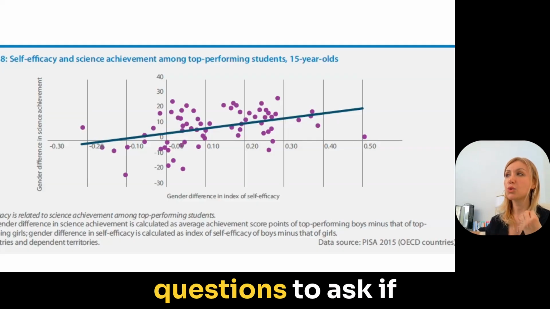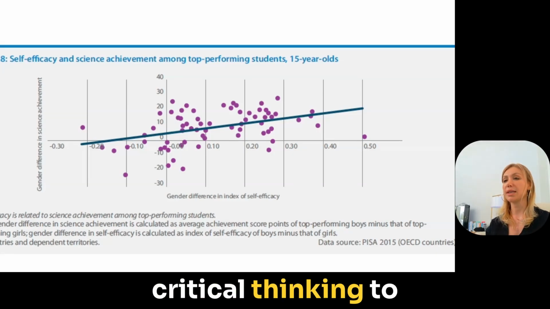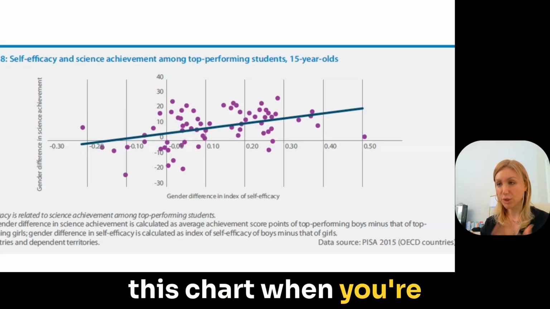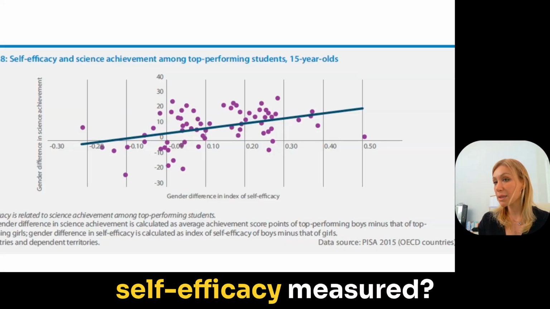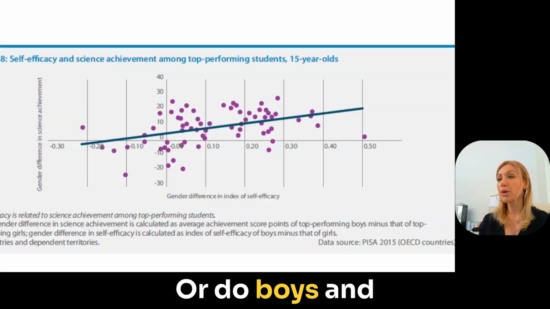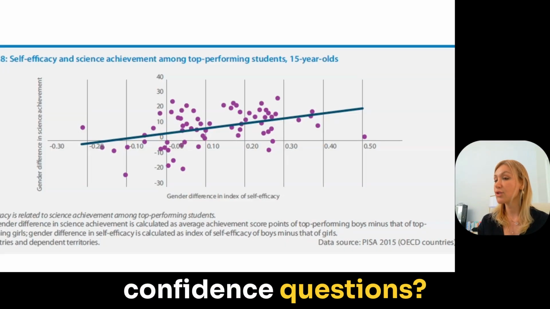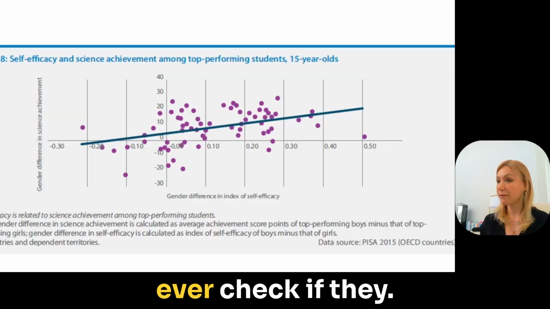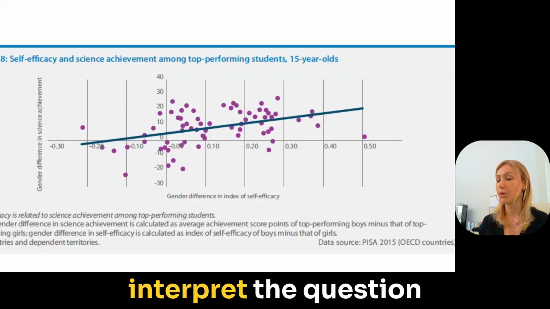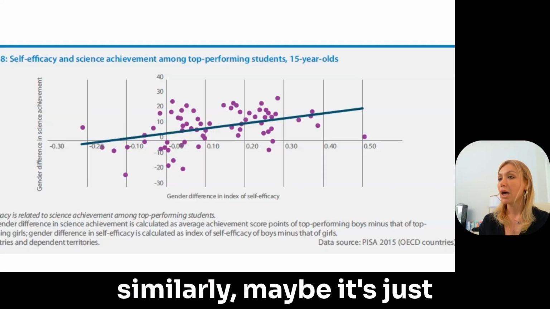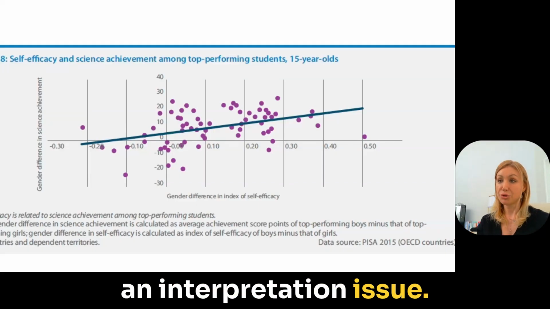Some important questions to ask if you want to apply critical thinking when you're reading this chart. First of all, you can ask, how is self-efficacy measured? Do boys and girls interpret the confidence questions similarly? Do they ever check if those groups interpret the questions similarly? Maybe it's just an interpretation issue.